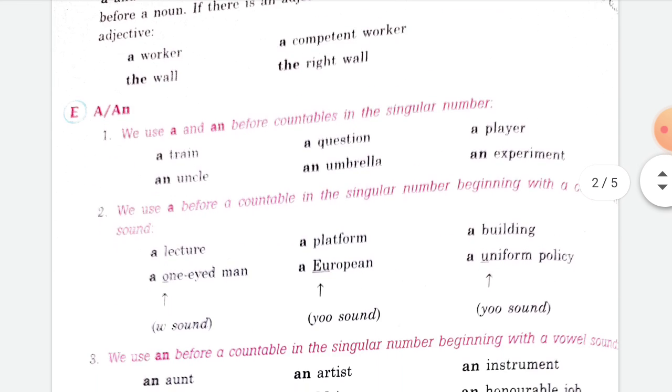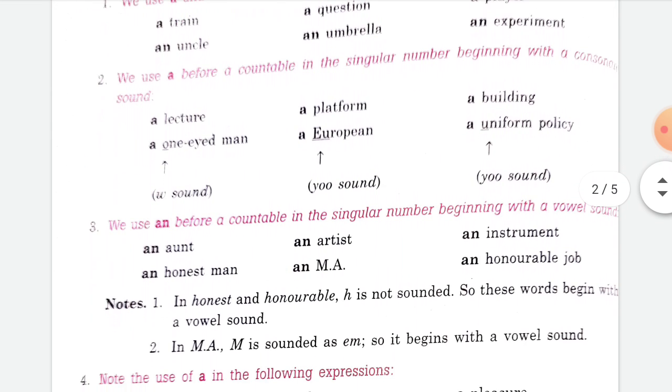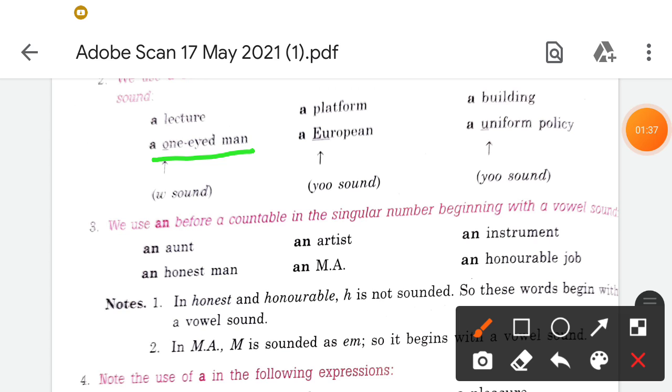For example, I will tell you. Look, this one-eyed: the letter o here is a vowel, but still we are not using an, we are using a one-eyed man. Also a European.